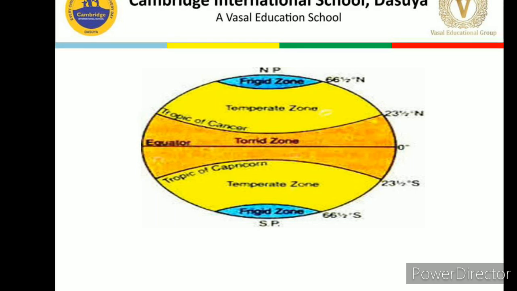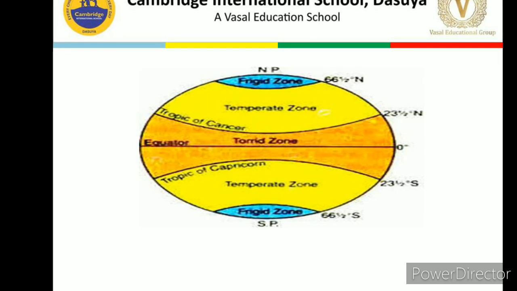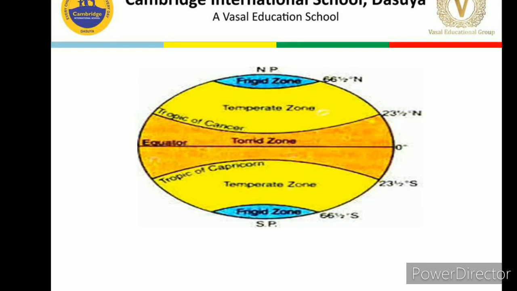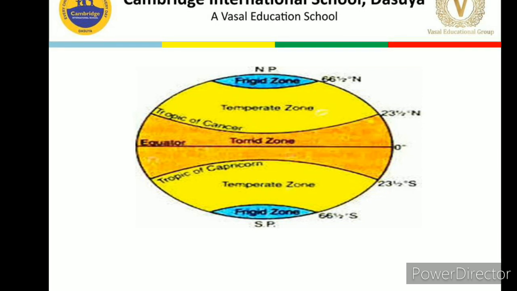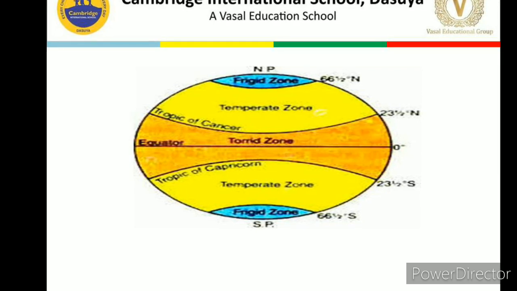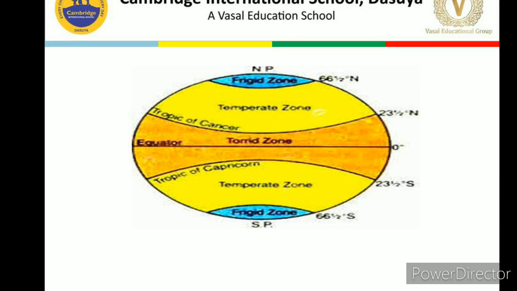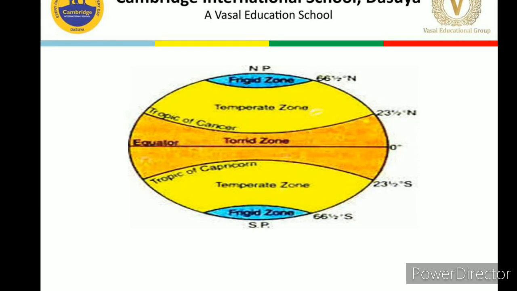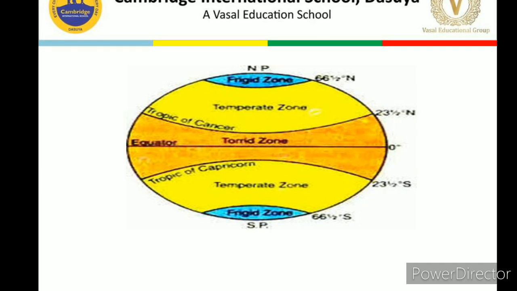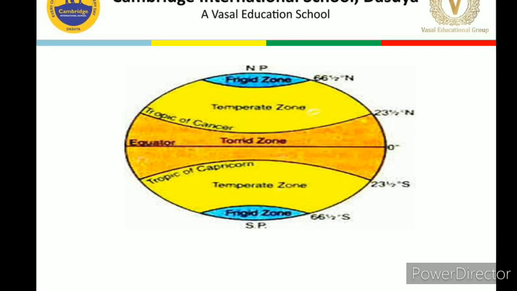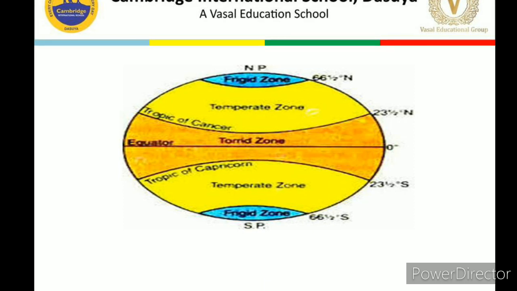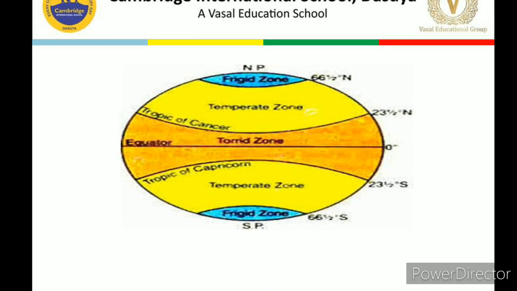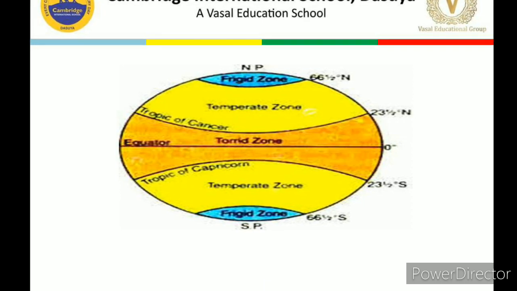Next is our temperate zones. We have two temperate zones. One lies in the northern hemisphere and the other lies in the southern hemisphere. In the northern hemisphere, it lies between the Tropic of Cancer and the Arctic Circle, and in the southern hemisphere, it lies between the Tropic of Capricorn and the Antarctic Circle. So these both temperate zones have the moderate temperature.